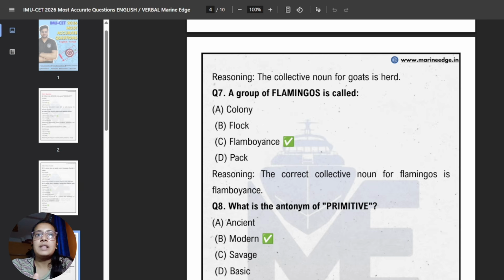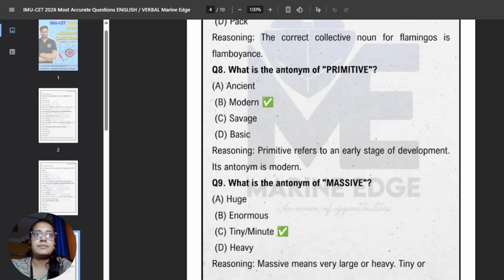Next question. A group of flamingos is known as what? Some animals have specific collective nouns. So a group of flamingos, very creatively, can be known as a flamboyance. So the correct answer for this is flamboyance.